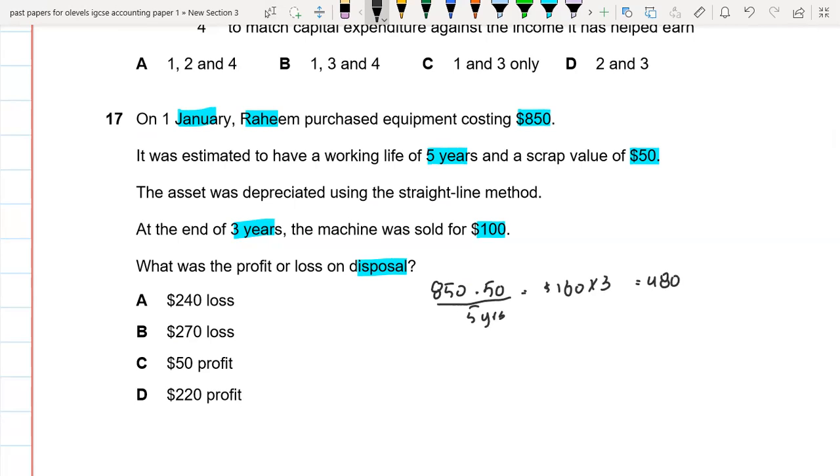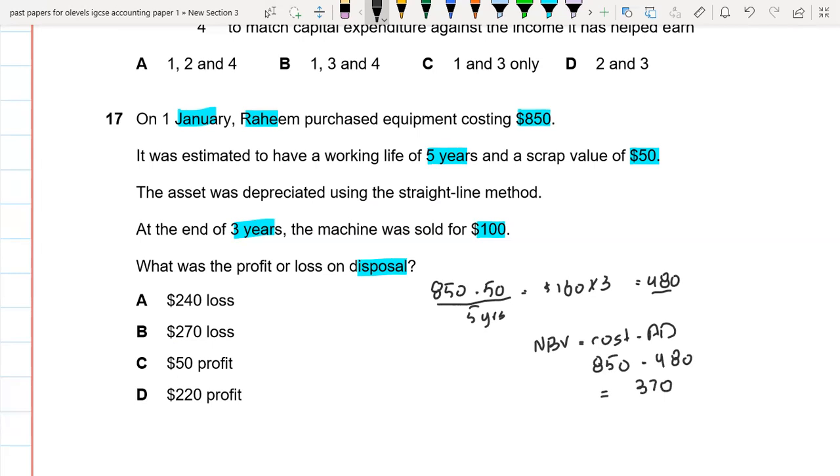Okay. So now we have to find out its net book value. So how can we find out the net book value? Net book value is equal to cost minus AD. AD is accumulated depreciation. So its cost is 850 and its AD, which is 3 years depreciation, is 480. So 850 minus 480, so its net book value will be 370.